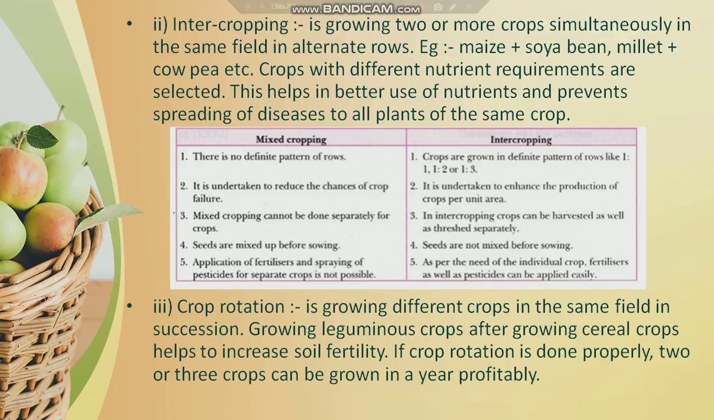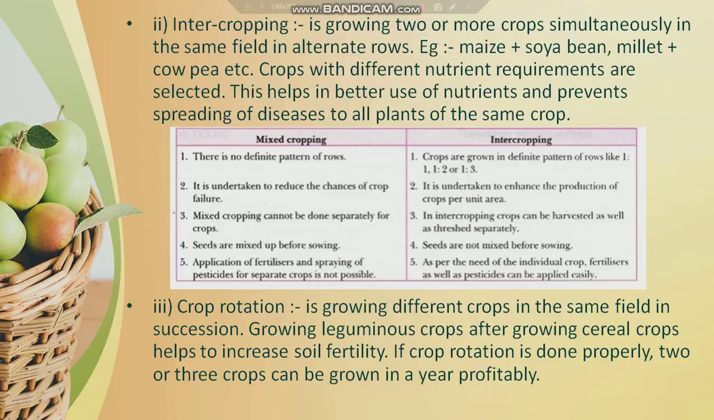Coming to intercropping, crops are grown in definite patterns of rows like 1:1 and 1:2 or 1:3. That is, one row of a particular type of crop and two rows of another type of crop and a third row of another type of crop. It is undertaken to enhance the production of crop per unit area. And in intercropping, crops can be harvested as well as threshed separately, and seeds are not mixed before sowing. As per the need of the individual crop, fertilizers as well as pesticides can be applied easily.